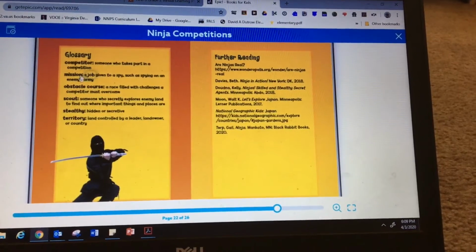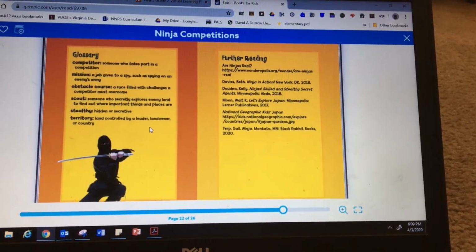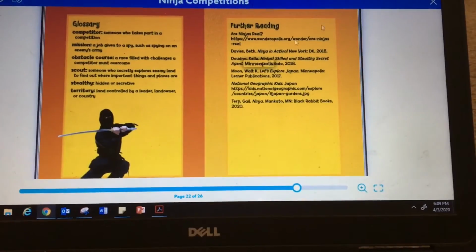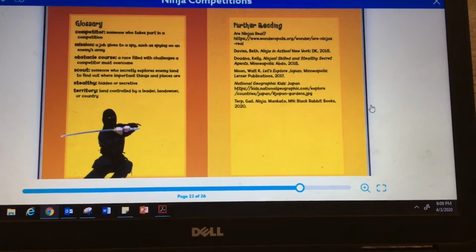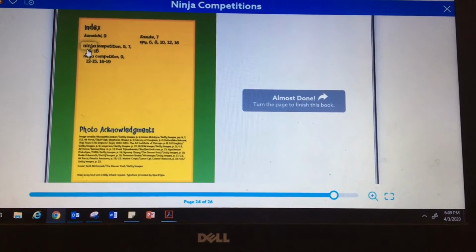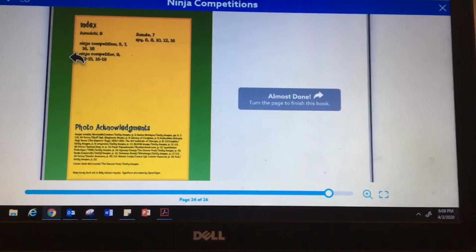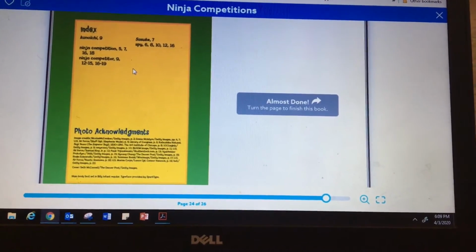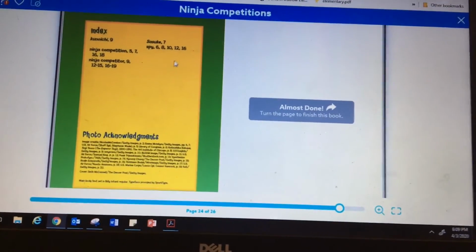We also have a glossary, and we talked about how a glossary is like a little tiny dictionary at the back of a book. And this book has, we don't really discuss this in class, a further reading section so you can get more information. And we also have an index. These are our keywords right here. Ninja competition, ninja competitor, and a couple of what are probably Japanese words that I don't know how to pronounce. Those are our keywords, but they just put them in the index.